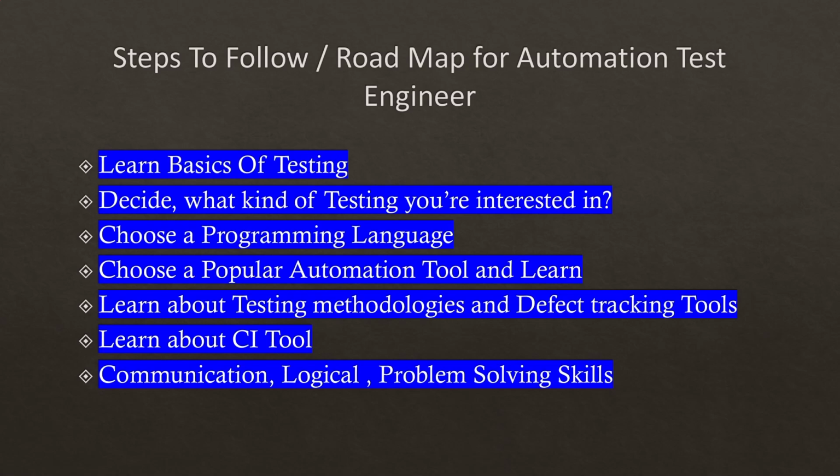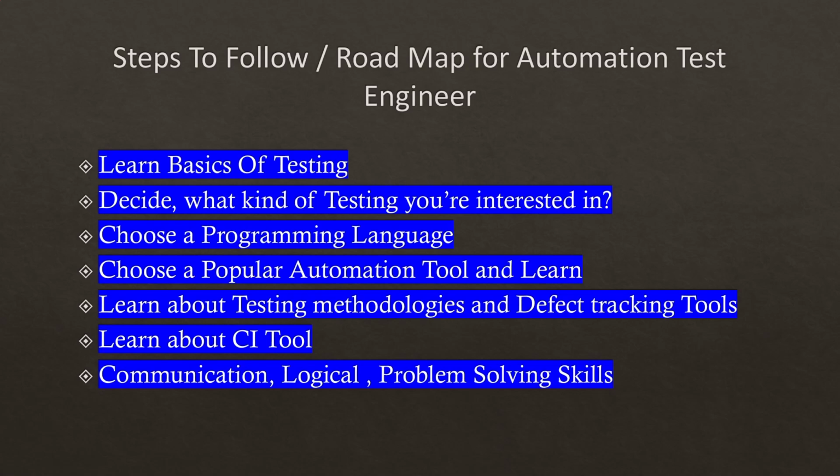Along with agile we need to learn about some defect tracking tools as well, that is Jira, ALM, TFS or Bugzilla. Among all these, many companies are using Jira, so it is mandatory to learn any one of the defect tracking tools. I will suggest you to learn the tool called Jira, because most of the companies are using this tool as a defect tracking tool or test management tool.